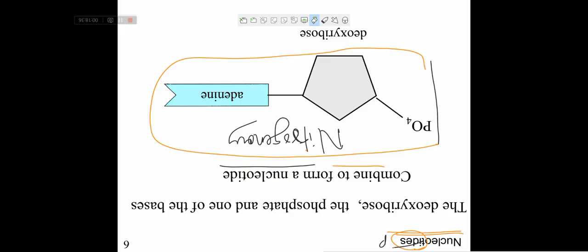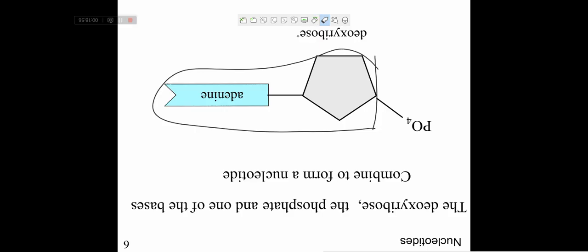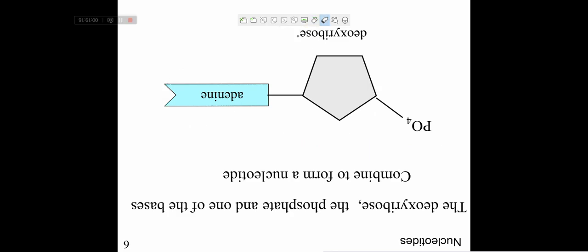And what are nitrogenous bases? Only adenine, guanine, cytosine, these are called nitrogenous bases. What is a nucleoside? Nucleoside means the phosphate group is not attached. Only the deoxyribose sugar and the adenine are attached, then this is called a nucleoside. And if all of these are attached, then it is called a nucleotide. Clear? What is a nucleotide and what is a nucleoside?